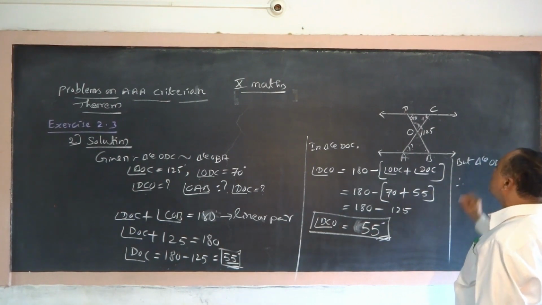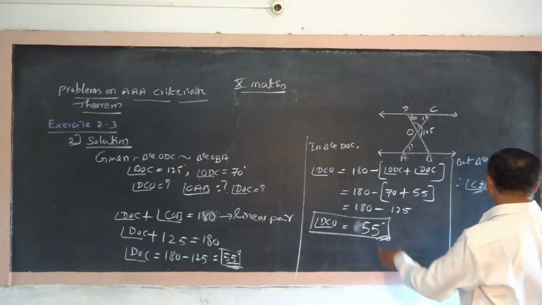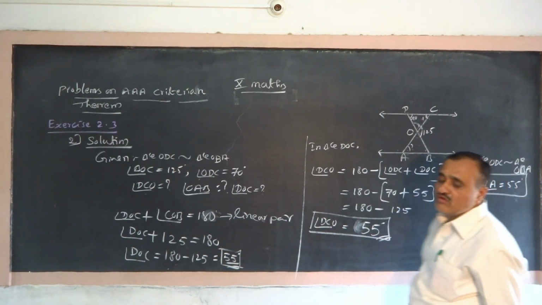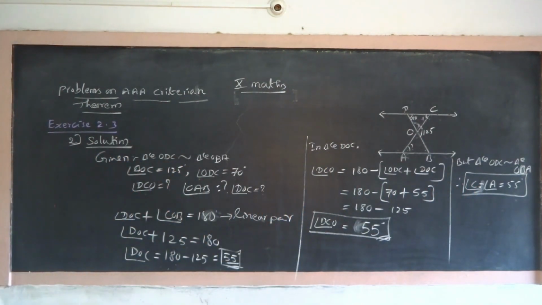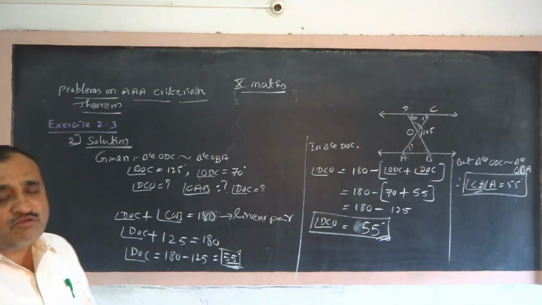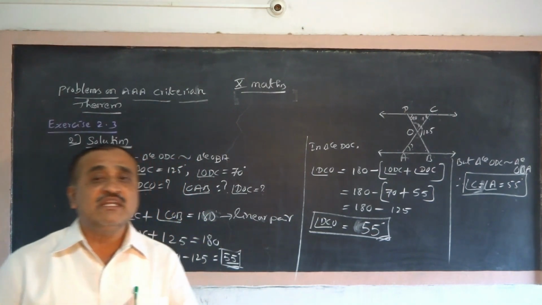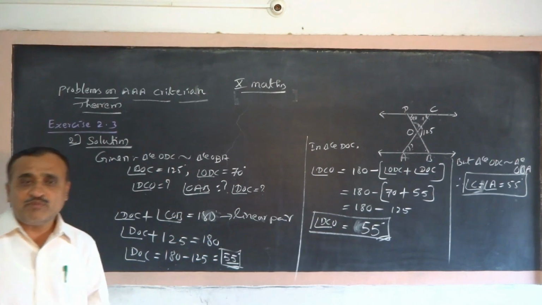So angle C is equal to angle A, and angle C is 55, so angle A is 55 degrees. This is how we can solve the problem using the AAA criterion theorem. When we solve a problem, we do not take only that criterion, we consider all the previous knowledge. This is the one problem.